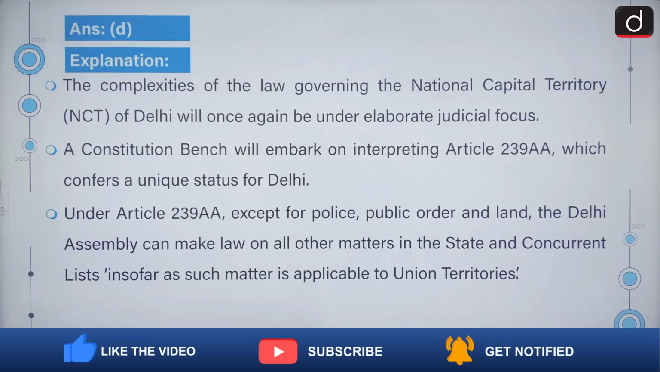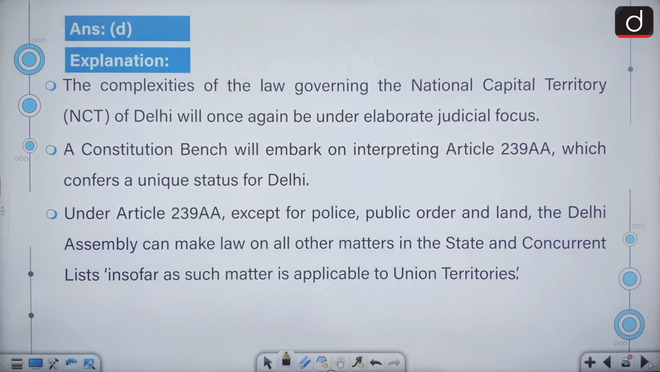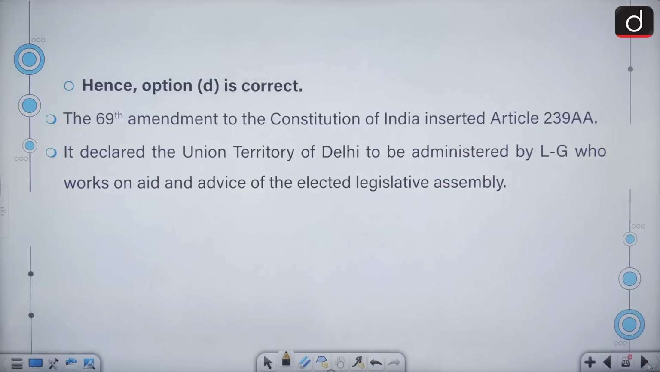The complexities of the law governing the National Capital Territory of Delhi will once again be under elaborate judicial focus. A constitution bench will embark on interpreting Article 239AA, which confers a unique status for Delhi. Under Article 239AA, except for police force, public order, and land, the Delhi Assembly can make law on all matters in the state and concurrent list insofar as such matters are applicable in the Union territories. The 69th Amendment of the Constitution of India inserted Article 239AA. It declared the Union Territory of Delhi to be administered by the LG, who works on the aid and advice of the elected Legislative Assembly.